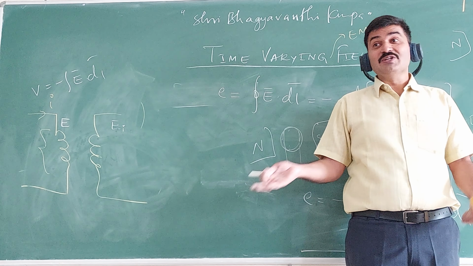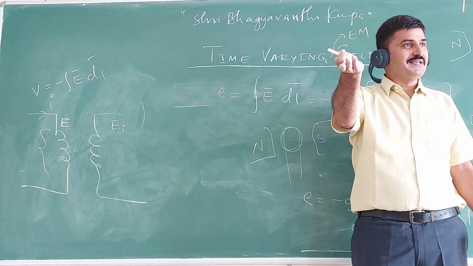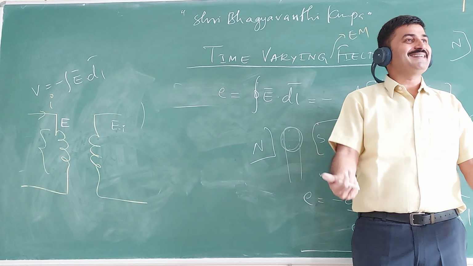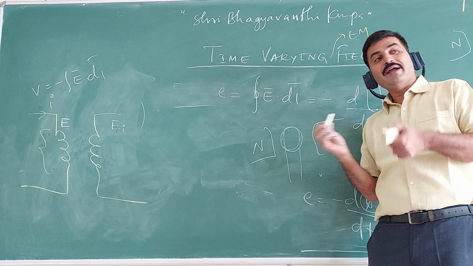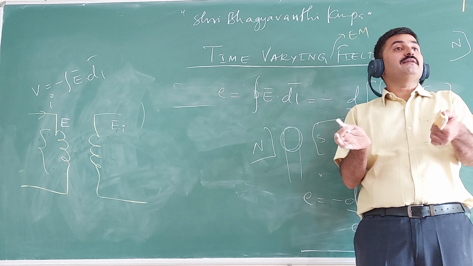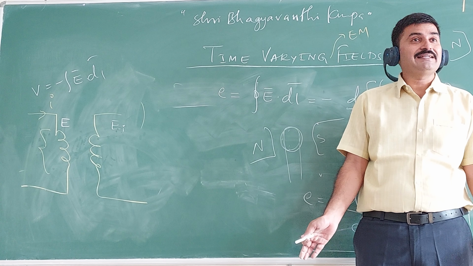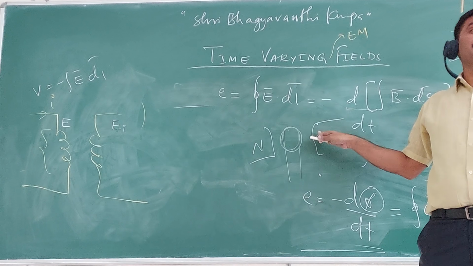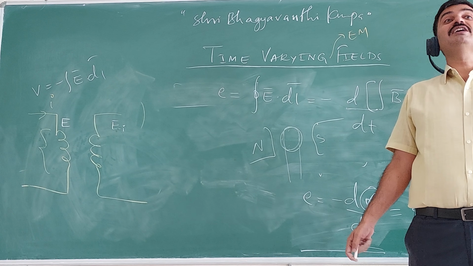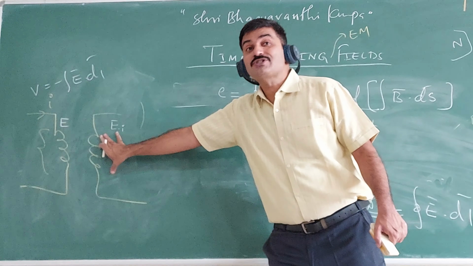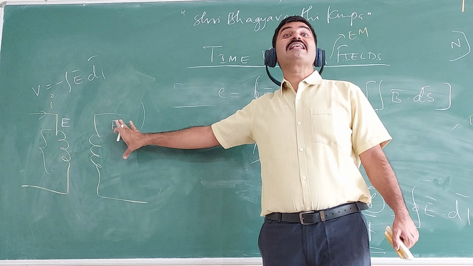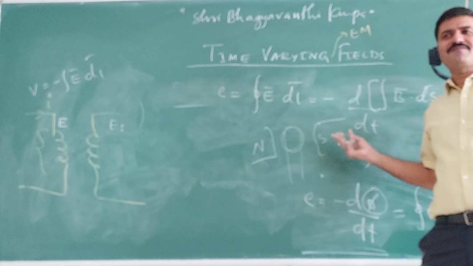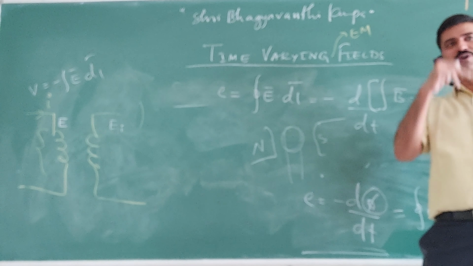You see it in old movies. In a cycle, current comes to the headlight when the rider is riding, because this winding will be moving and this winding is kept in a stationary magnetic field. The EMF induced in this winding, we call it a motional EMF. The EMF induced in the other case, we call a transformer EMF because of transformer action, and this one is because of the moving.